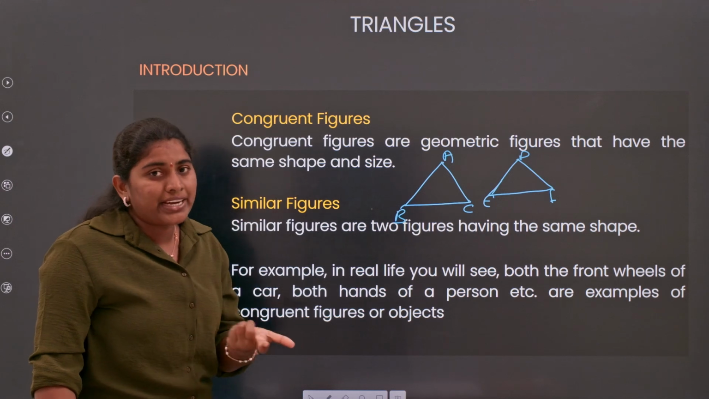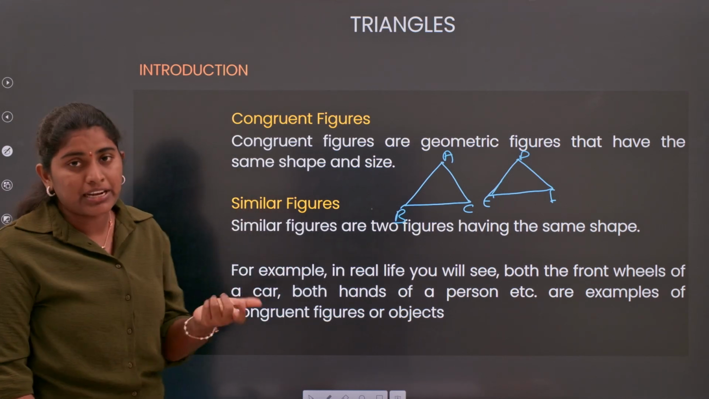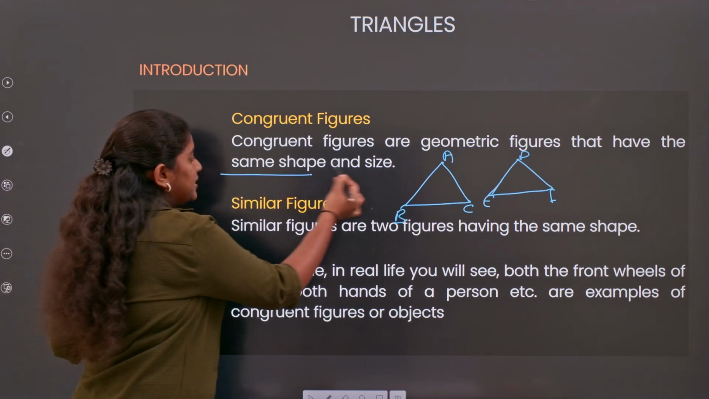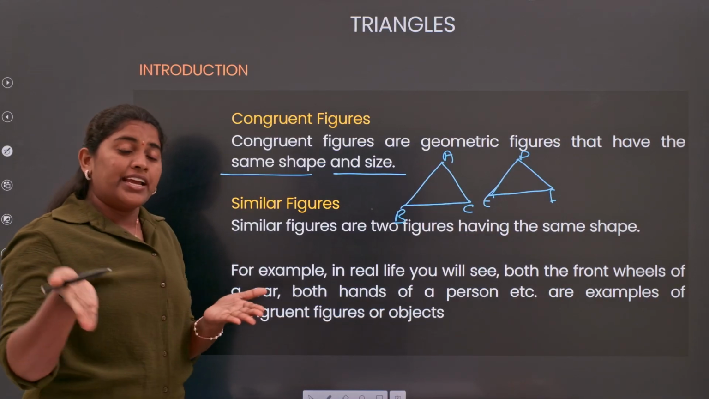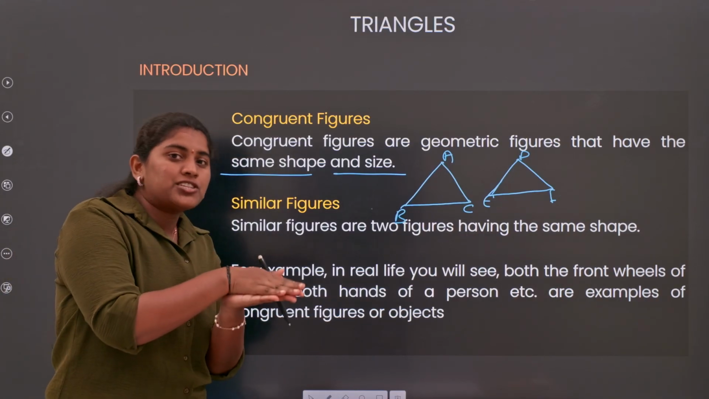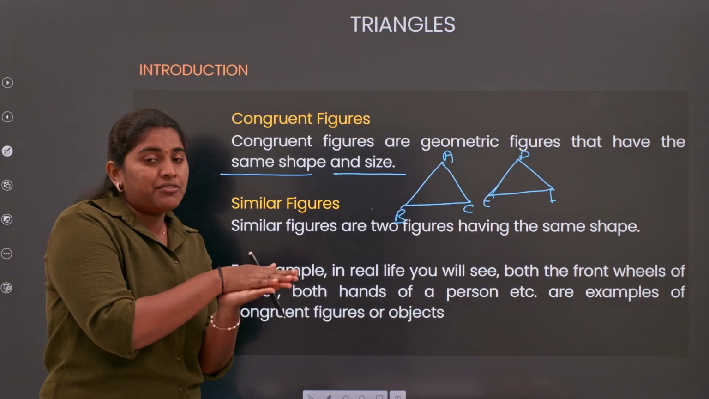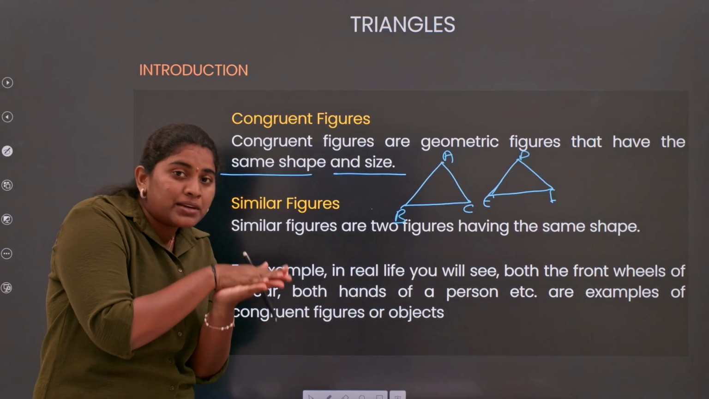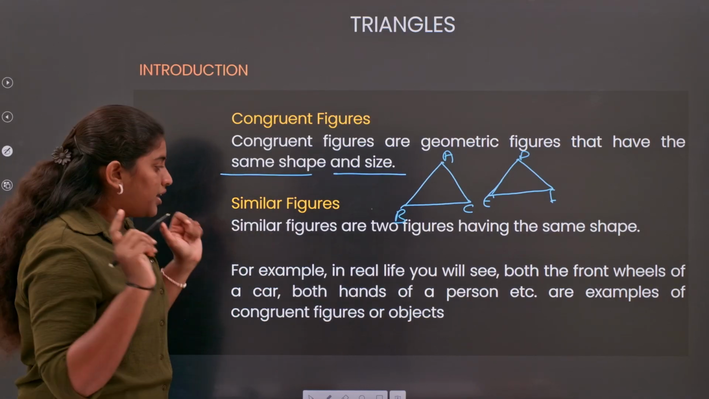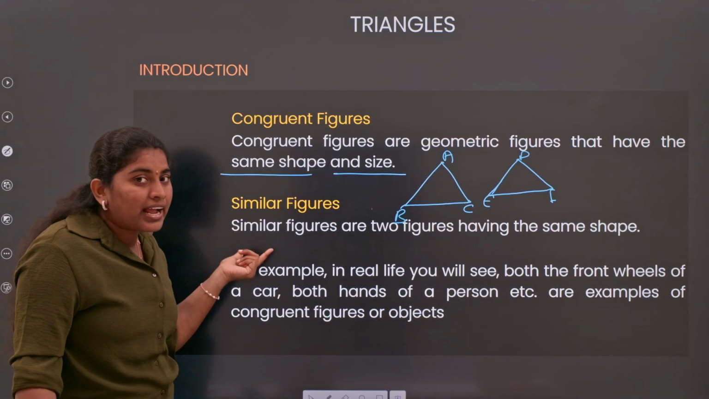So simply by definition, we can remember congruent as same shape and same size. It means if you measure them completely, it is going to coincide. One triangle is going to coincide completely with the other triangle. Now, what about the similar triangles?